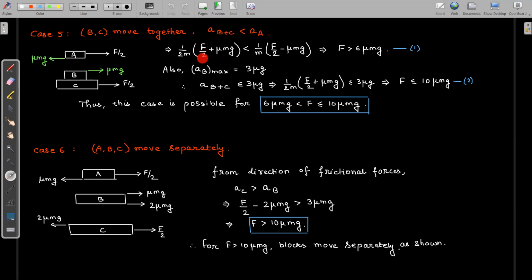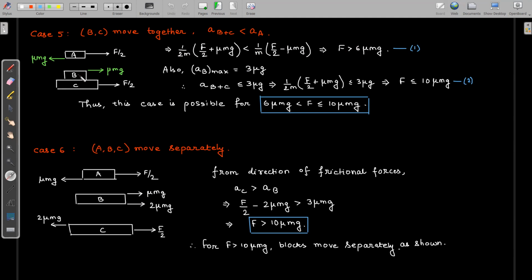Again, from this inequality, I am writing the acceleration of B. Net force will be F by 2 plus mu mg divided by the total mass of B plus C as a unit, which is 2m, less than the acceleration of A, where the net force is F by 2 minus mu mg divided by the mass of block A, which is m. So this expression gives me an inequality where force F is greater than 6 mu mg.